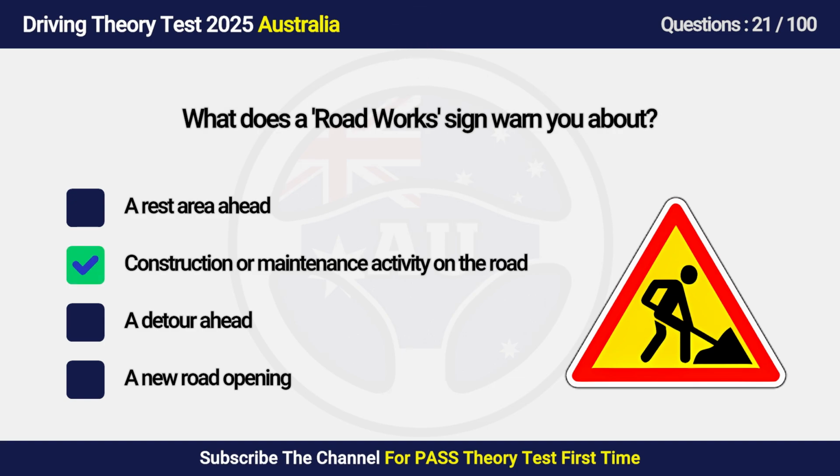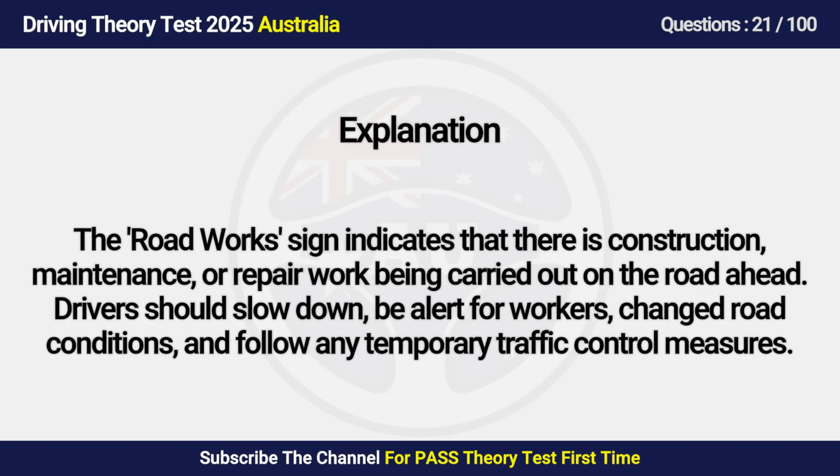Answer is B. Construction or maintenance activity on the road. The roadworks sign indicates that there is construction, maintenance, or repair work being carried out on the road ahead. Drivers should slow down, be alert for workers and changed road conditions, and follow any temporary traffic control measures.